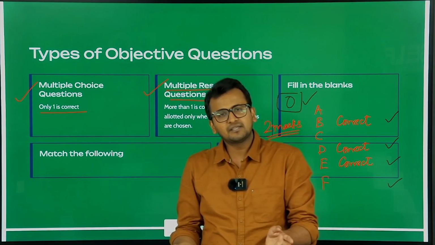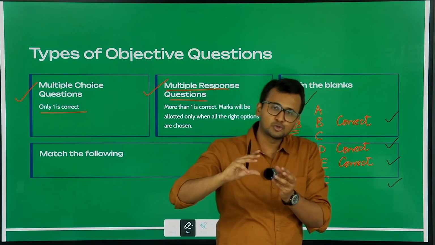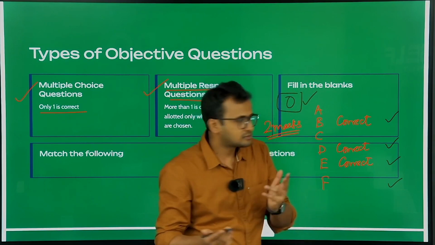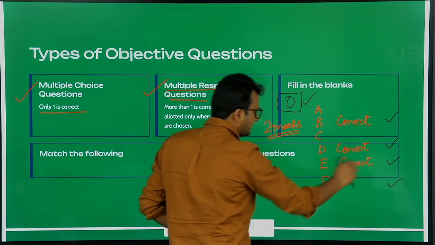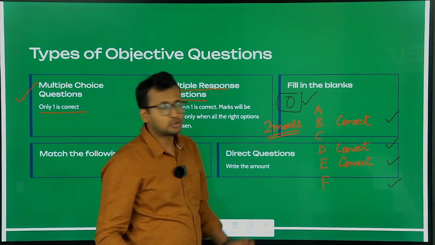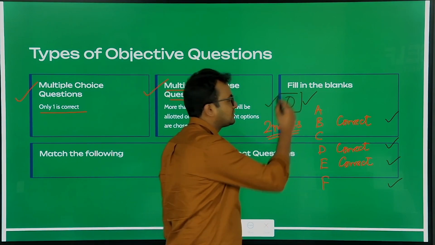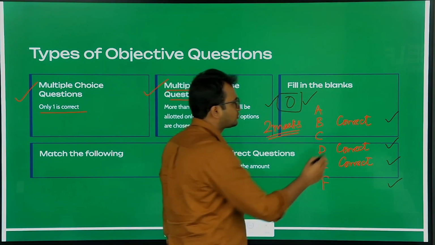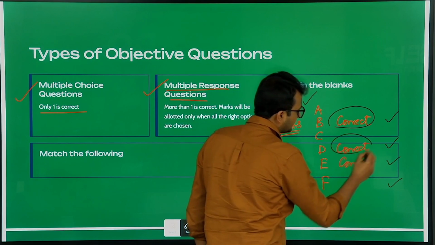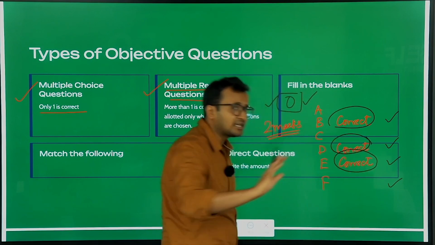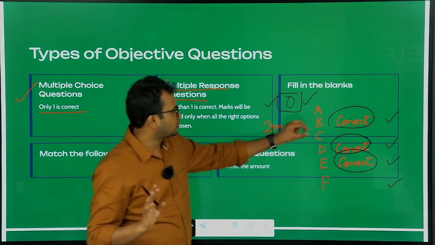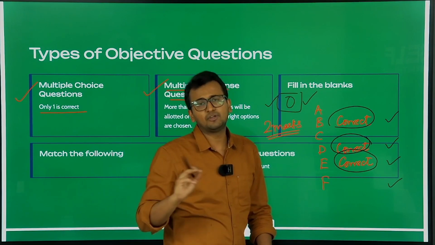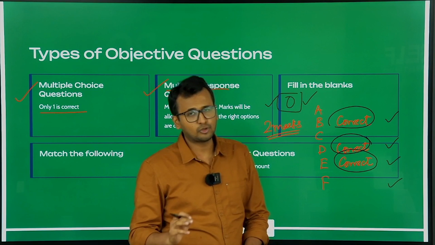So what will happen is you will choose all the right options, but you will also choose the wrong options. It does not work like that. Yes, so you've chosen B, D and E, but you have also chosen F, so you will not get marks, you will get a complete zero. So when will you get marks? You will get marks only when you choose B, D and E and nothing else. Only when you've chosen all and only the correct answers will you get the full marks. Otherwise you will not get full marks.